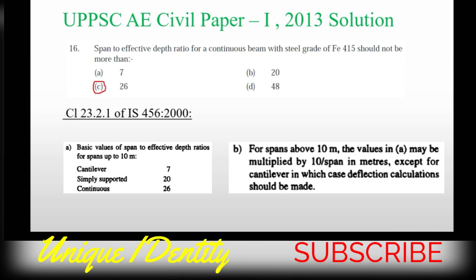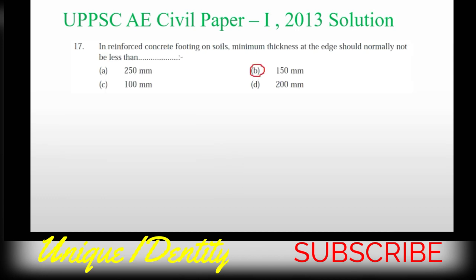Also you should remember that for span above 10 meter the values in A, that means these values may be multiplied by 10 by span in meter, except for cantilever, in which case deflection calculation should be made. Okay, so here option C is correct.